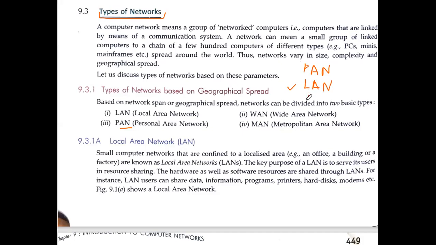Okay, after that we have MAN. So actually you must know the sequence, that the third one is MAN. MAN stands for metropolitan area network. Now see what is the meaning of this? Within the city, if you want to connect computers together, for example, different schools are there. They have created their LAN, and then those LANs we are connecting to make a MAN. So within a city, if we are connecting the computers in a network, then it will be called a MAN.